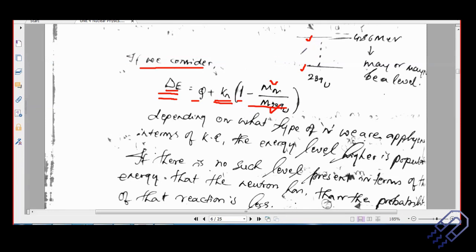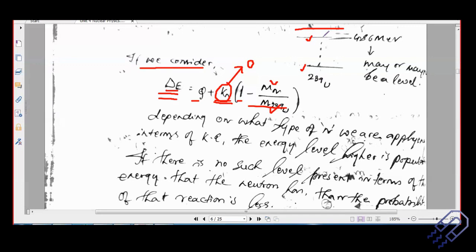Now imagine you have an energy level which is, let's say, greater than 4.86. Let's say it's here, and it is not 4.86. Now if this energy is very less, then this part will be considered as zero. Understand this, okay? This part will be considered as zero. So that means if the energy gap is 4.86 MeV, then we can say that the new uranium-238 will become uranium-239, okay, in the excited state.